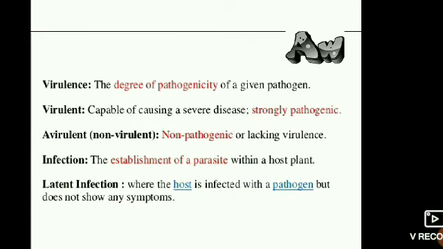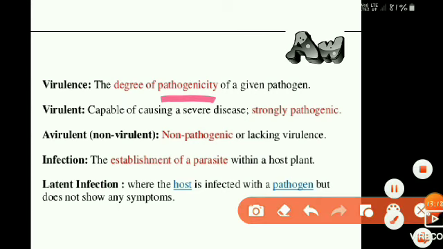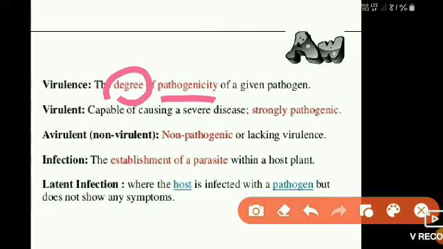The next term is virulence. Virulence means the degree of pathogenicity of the pathogen. Pathogenicity, as I already said, is the ability of a pathogen to cause a disease. The degree of pathogenicity of a given pathogen is called virulence.